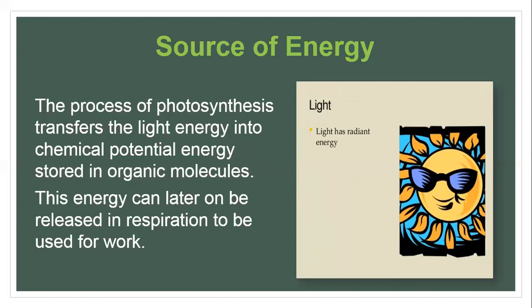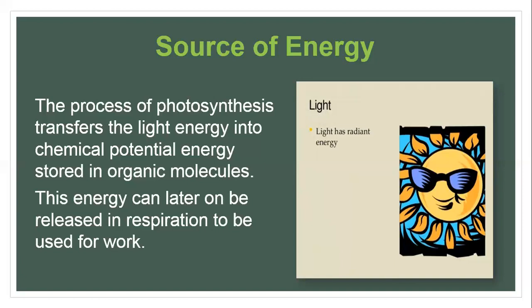But if we look at ourselves, if we look at the animals, if we look at human beings, do you think we are able to convert the light energy into chemical energy? No, we can't do that. Basically for us, light energy from the sun is used to keep our bodies warm. That's it. It provides us the heat energy, and that heat energy helps us to keep our bodies warm, especially when these are the cold conditions outside. But other than that we are unable to convert this light energy of the sun into chemical energy. Okay, so now we come back to photosynthesis.